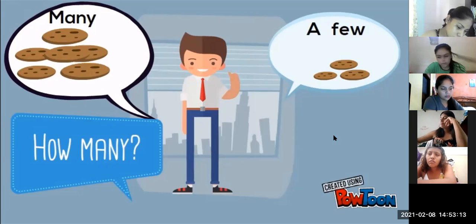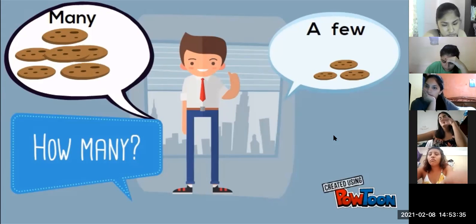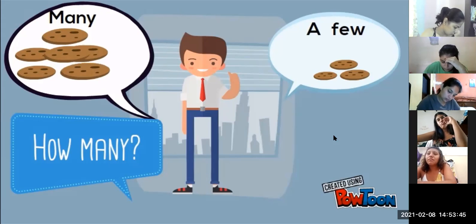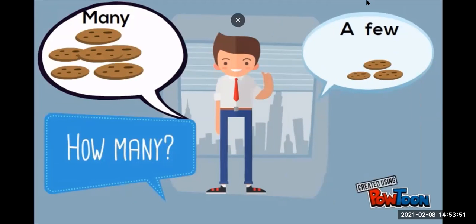Rosa Condori, how many pets do you have? I have a few. How many? Okay, you have a few. How many? Number. Two. Okay, thank you. Very good. I have a few pets. I have only two, right?